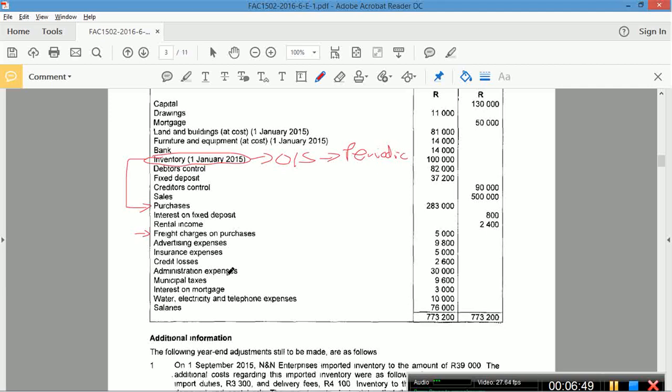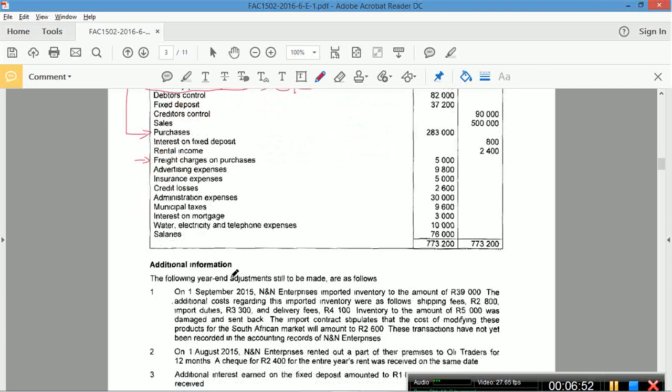Okay, so on the 1st of September, the enterprise imported inventory to the amount of 39,000. That's importing inventory, so that's part of your cost of sales calculation, right? The additional costs regarding this imported inventory were as follows: shipping fees, import duties, all of that stuff. Inventory of 5,000 was damaged and sent back. The import contract stipulated the cost of modifying these products for the South African market will amount to 2,600. These transactions have not been recorded. So if they have not been recorded, you have to record them.